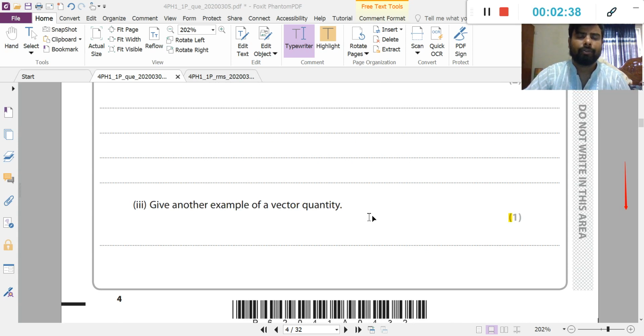Give another example of a vector quantity. There are many vector quantities, like displacement. Displacement is a vector quantity. Velocity is a vector quantity. Acceleration is a vector quantity. All types of force are vector quantities. Momentum is a vector quantity. Moment is a vector quantity.